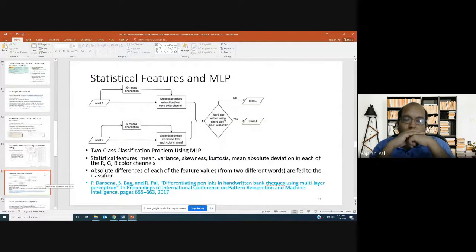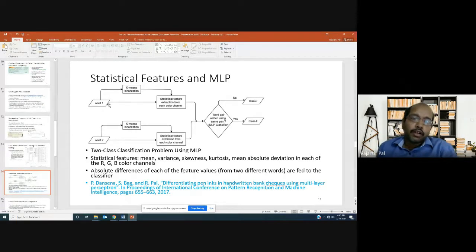Now, coming to our particular model, the first model that we came up with is this: we manually crop two words using a minimum bounding rectangle from the check image or handwritten document we are investigating. From these two words, k-means binarization and all the pre-processing that I told about in the initial stage will be done.